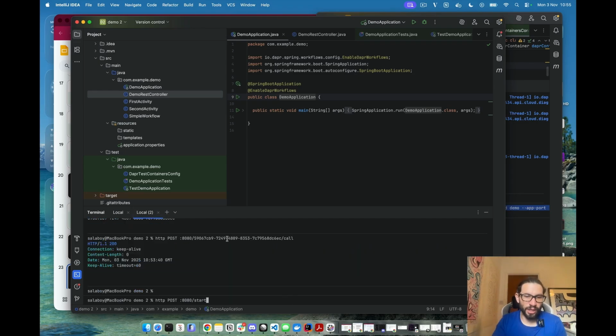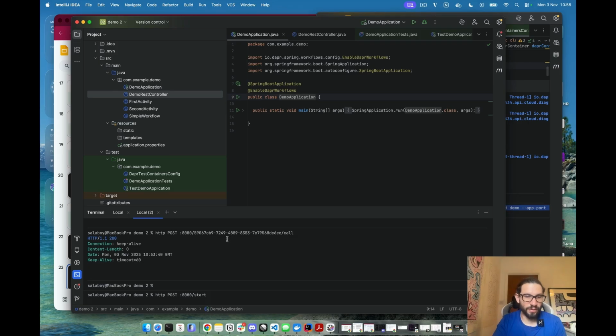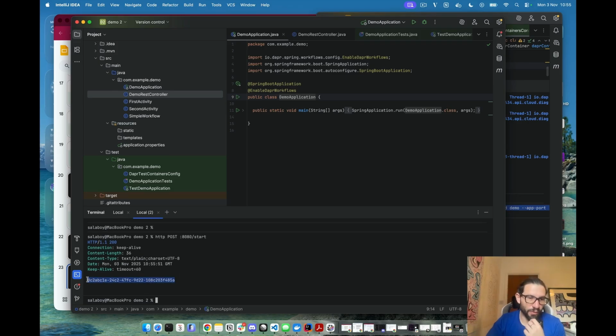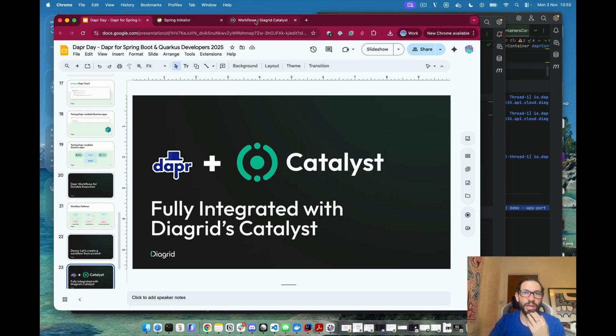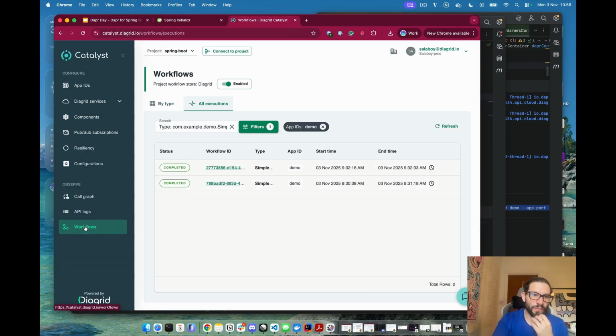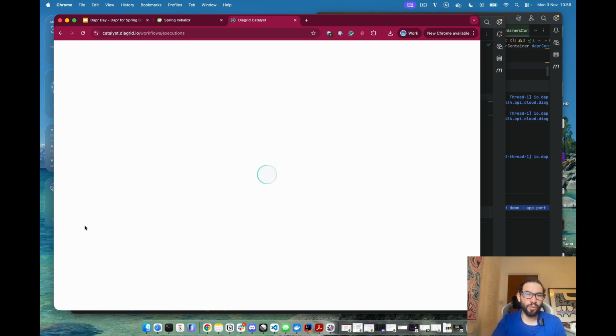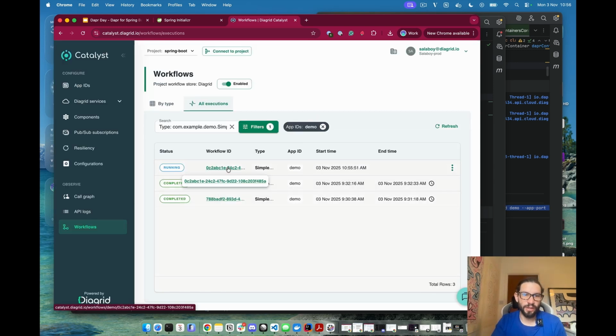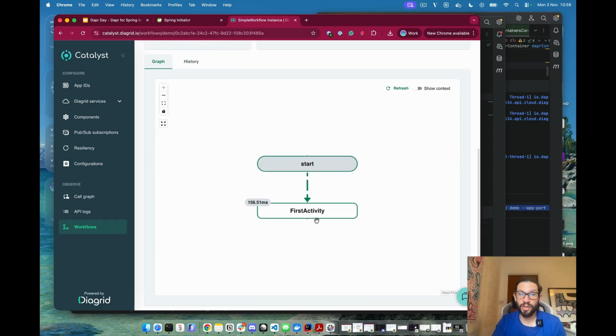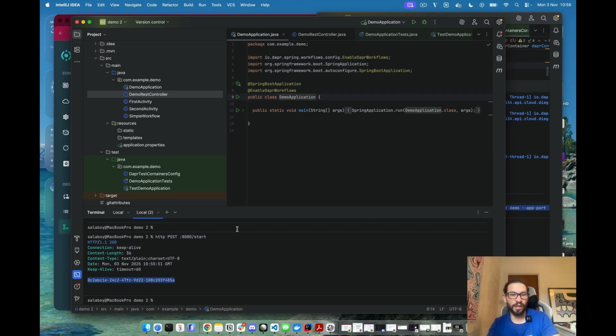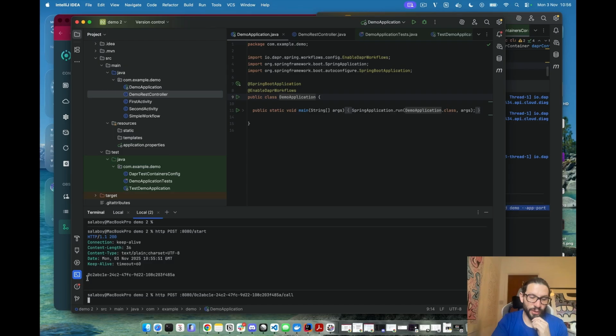And what we can do here is actually start a new workflow instance against the remote environment. You see, this new workflow instance was started, and what we can do now is check into our workflow UI here that allows us to see where workflows are in their execution. You can see we have a simple workflow running, and this workflow is waiting after executing the first activity. Now it's waiting for an event, so we need to copy this and do the same request that we did before with this one. You will see if I use call, that will not execute the second activity, and we should be able to see that the workflow finishes after receiving the external event.